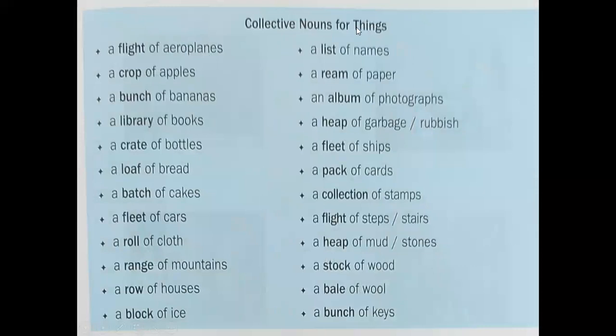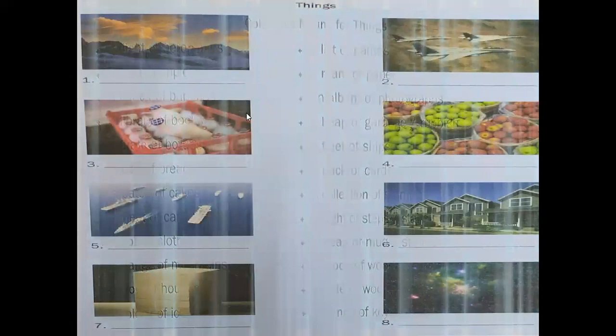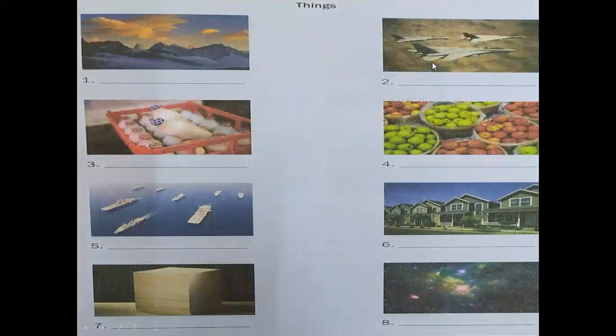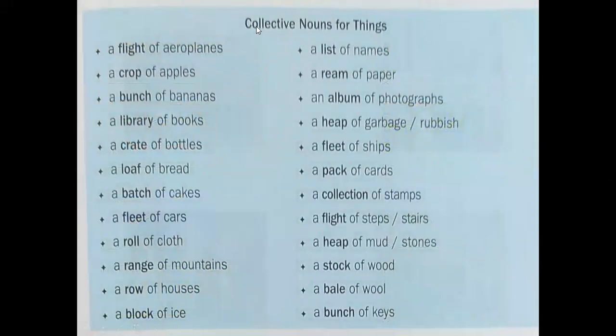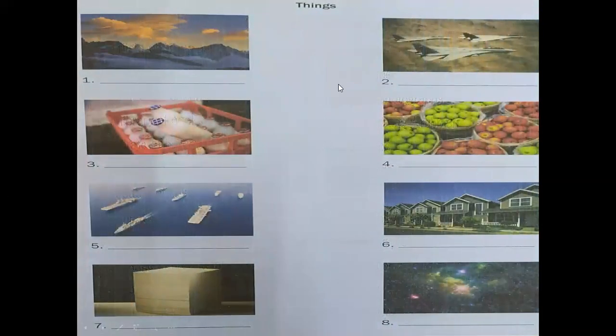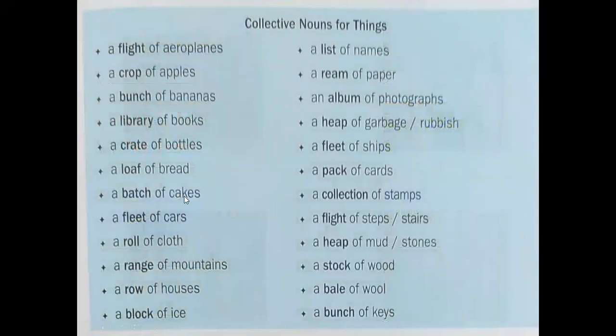Next, collective nouns for things. Here you have a list of collective nouns which stand for things. So observe this picture and pick out the answer for it from the list of collective nouns for things. For example, here the first picture is mountains. So we can say a range of mountains.